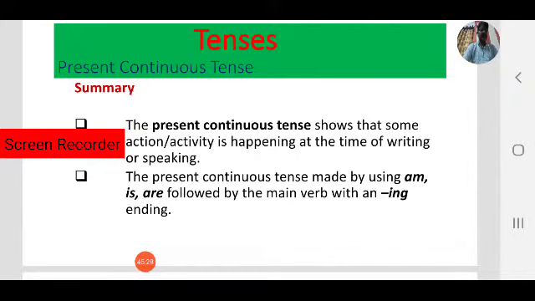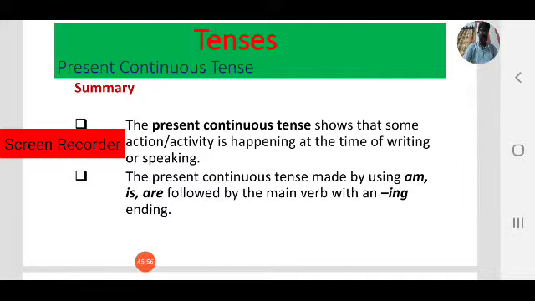In the last session we focused on present simple. Today we focused on present continuous tense. Continuous is one of the aspects of present tense. Where do we use present continuous tense? If you want to show some action or activity is happening at the time of speaking or writing, then we use present continuous tense.